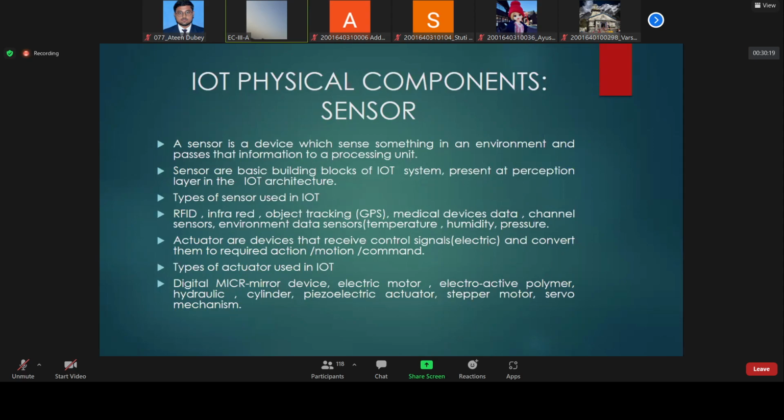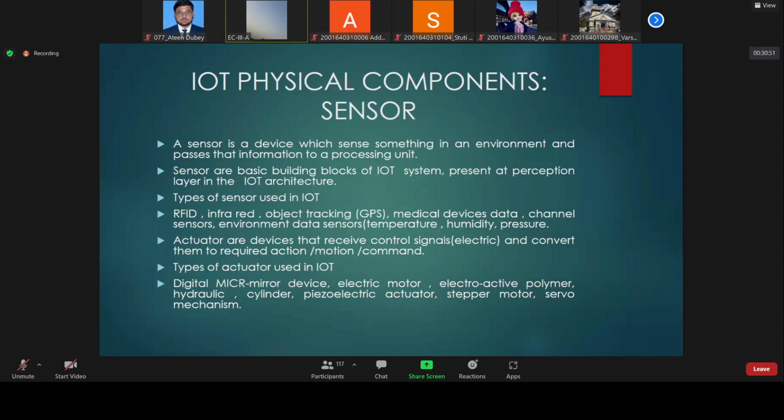In the next IoT workshop, we will understand how to store this data in the cloud, the next element of IoT. So here in 3 days, we will understand everything about sensors, actuators, and microcontrollers, the first element of IoT.